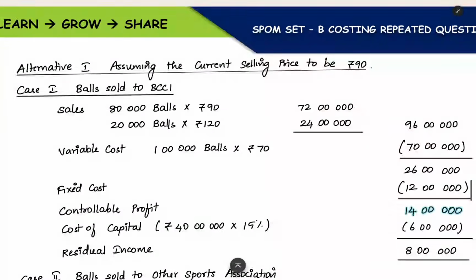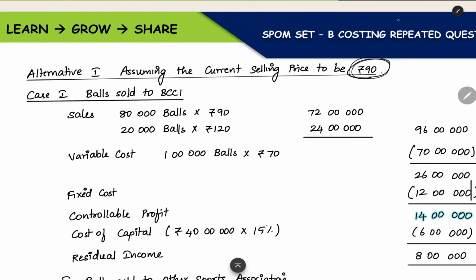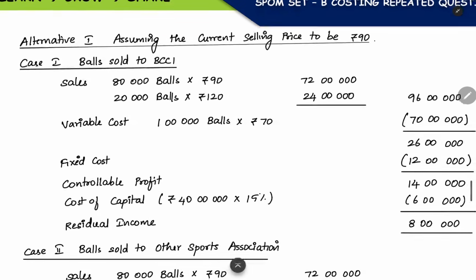First, we can assume the current selling price to be 90. If the student who gave me this information missed that point of the question, we can take it as 90 rupees. If the question gave 90 rupees as the current selling price, how do we solve it? That we can see.